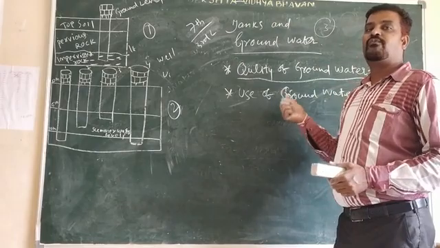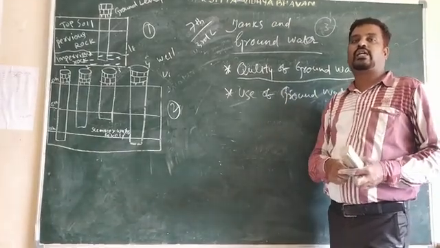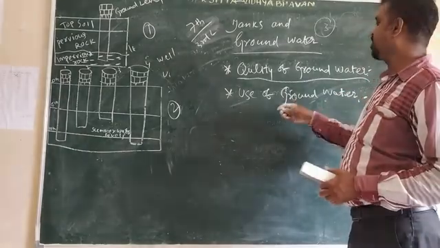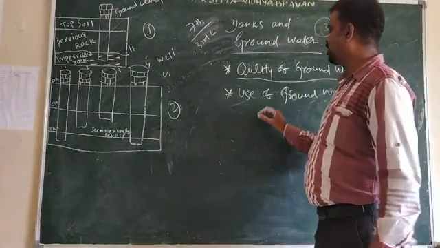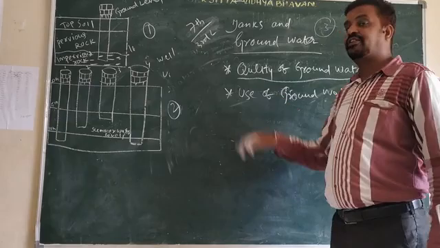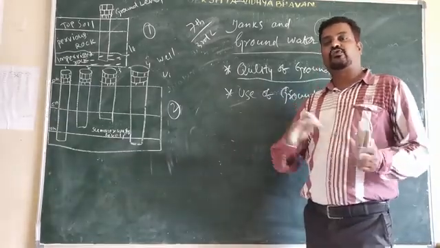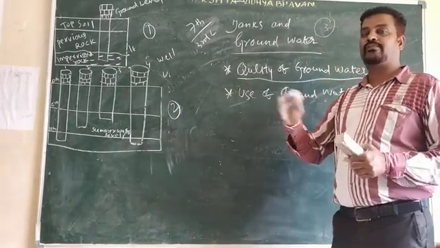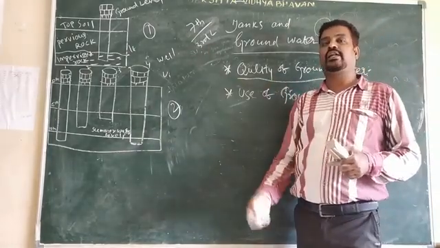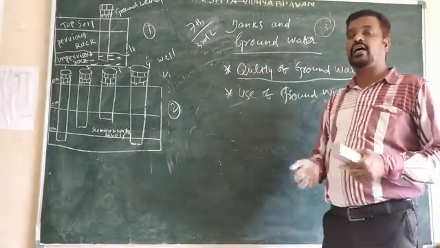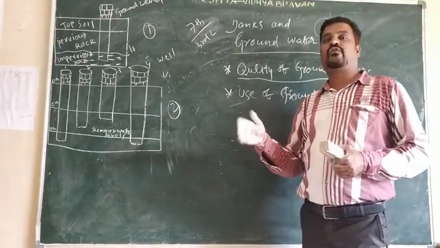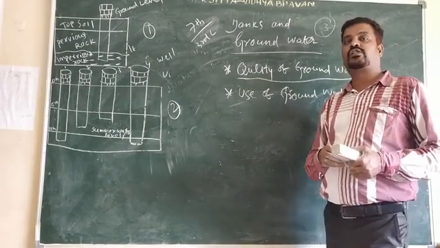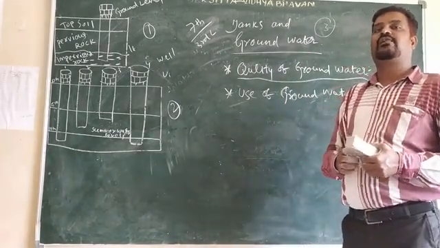Digging of more bore wells will cause a reduction of the groundwater level. If you are digging more and more bore wells, then the groundwater will decrease. So in the agricultural land we have to maintain the gap. If you maintain the gap, then the water will be available in the ground.